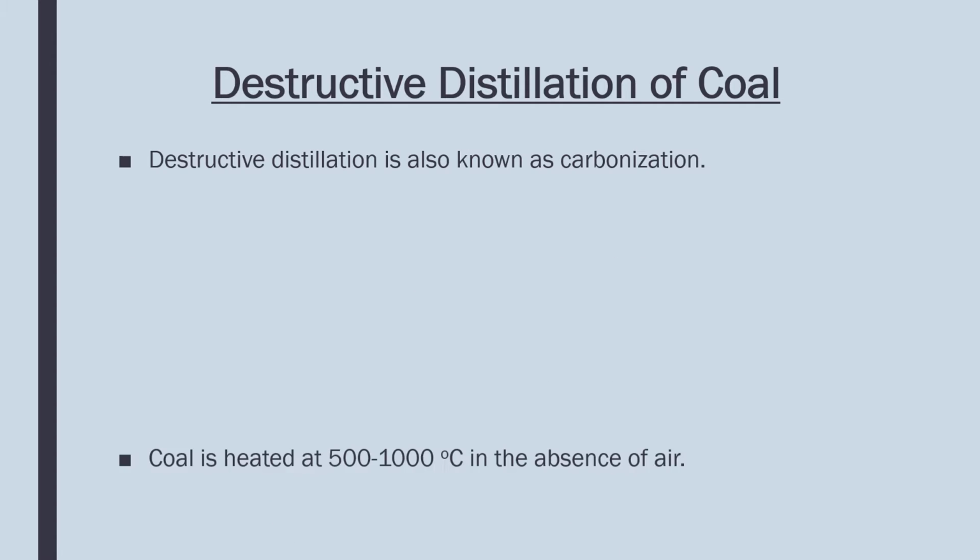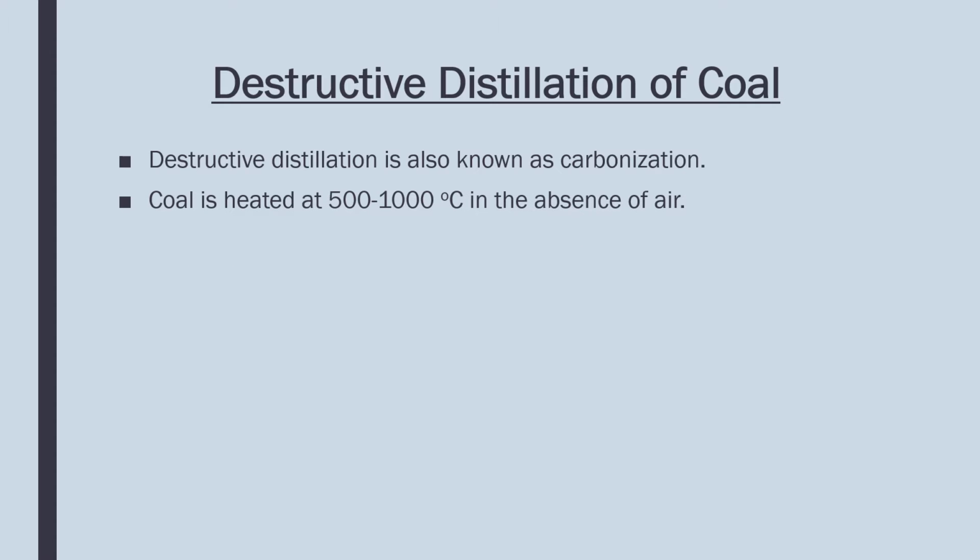So now come towards the destructive distillation of coal. What is destructive distillation? It is the heating of a solid product at a high temperature in the absence of air. It is also known as carbonization. Coal is heated at 500 degrees Celsius to 1000 degrees Celsius in the absence of air. Upon destructive distillation, it produces coke, coal gas and coal tar.